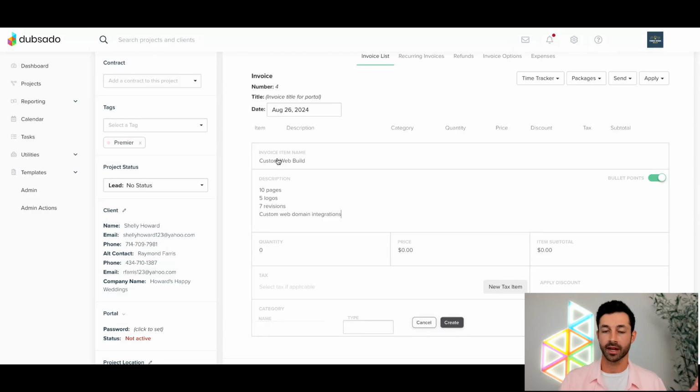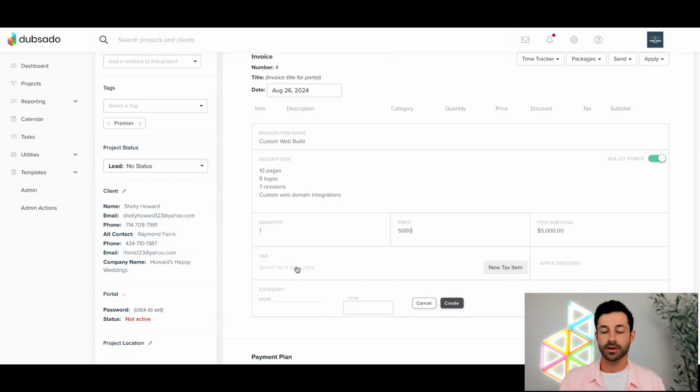Very similar to how we did on that package template. I'm just giving it a name. I'm adding in all the details that go towards that particular package. I'm going to make sure I set this quantity to 1. And then for this price, let's say it was $5,000 because I guess I'm doing a little bit more work. Same thing as we just talked about for tax. If this was taxable, I could add this in here.